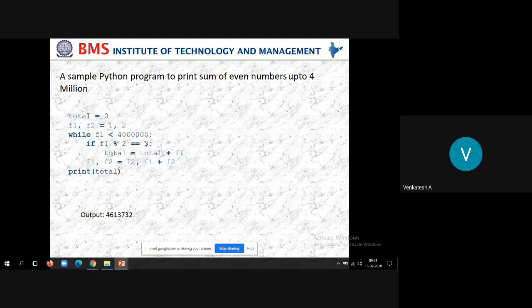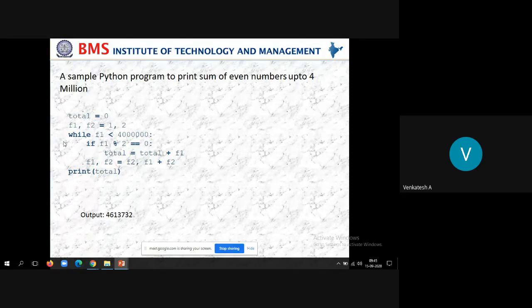So this is one example where we can show how conditional statements can be used within the looping construct. See here, while is the looping construct and if is the conditional statement. We want to repeat the loop, but obviously we may have to exit from the loop at some point based upon some condition. One such condition is this if condition.